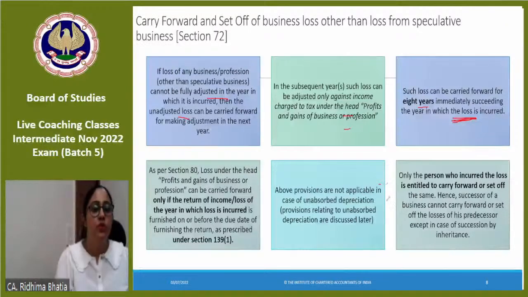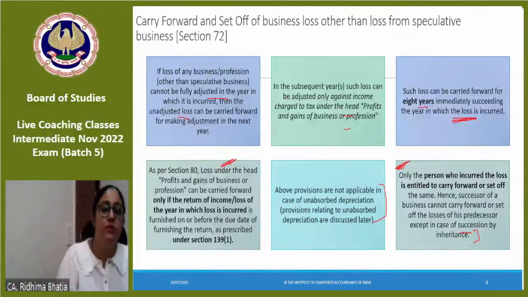Above provisions are not applicable, ये वाला part अभी I'll tell you. बाकी सब देखते हैं. Above provisions are not applicable in case of unabsorbed depreciation. Provisions relating to unabsorbed depreciation are discussed later. This is important. Only the person who has incurred the loss is entitled to carry forward or set it off. Hence, the successor of business cannot carry forward or set off the loss of his predecessor, except in case of succession by inheritance.